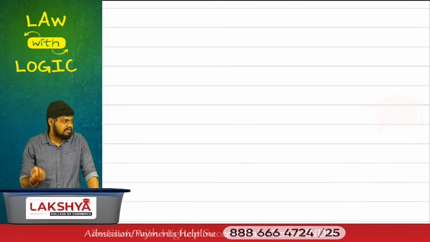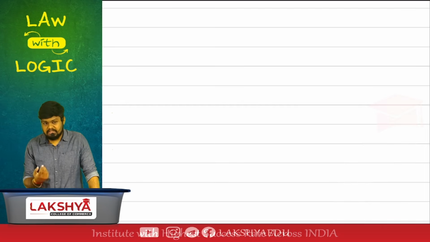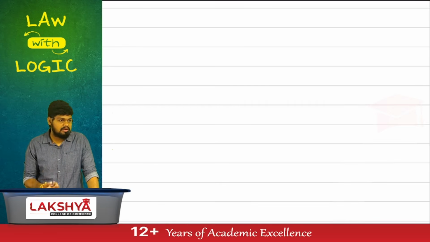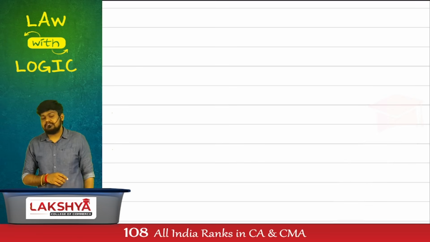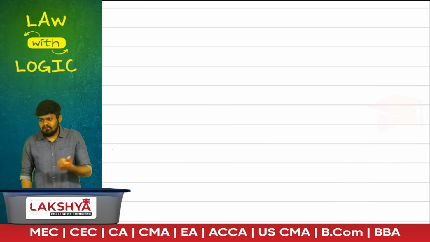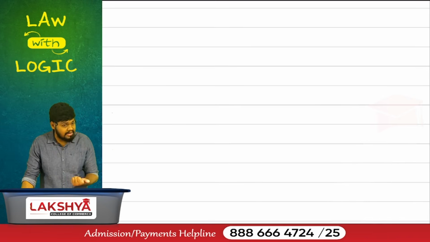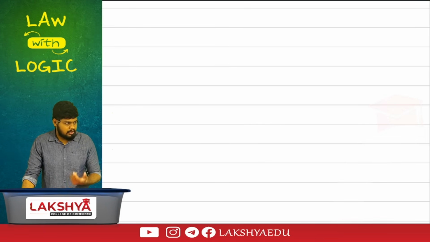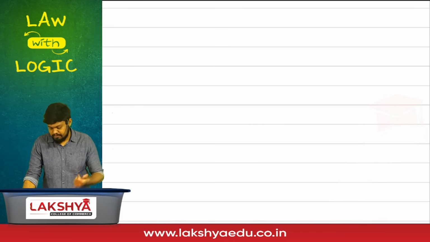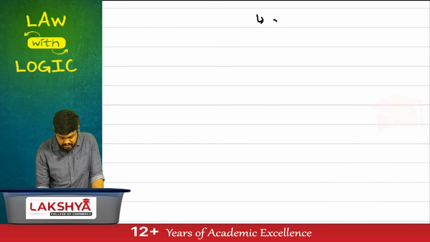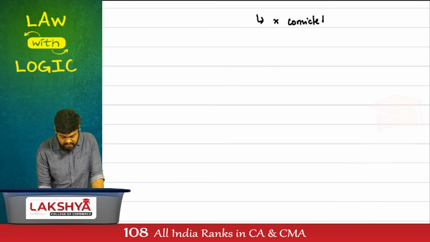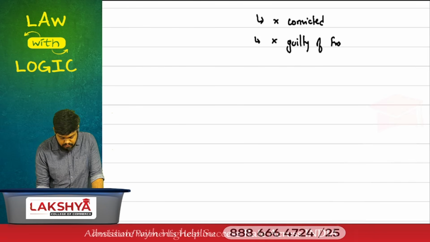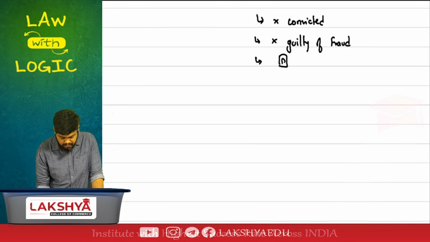Then the second point, a declaration given by the experts stating that they have complied with the provisions of the Companies Act for incorporation of the company. Then the third point, a declaration given by whom? About documents, by the subscribers to the memorandum and first directors. How will I become a first director if my name is mentioned in the AOA? I'll become a first director. Subscribers and first directors have given declarations stating that they are not convicted, that they are not guilty of a fraud, and that all the documents they have submitted are correct.